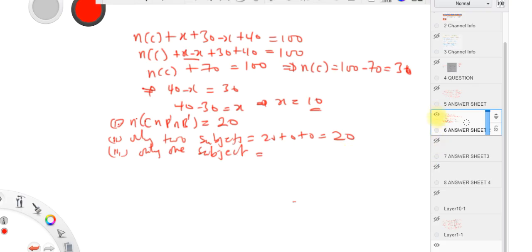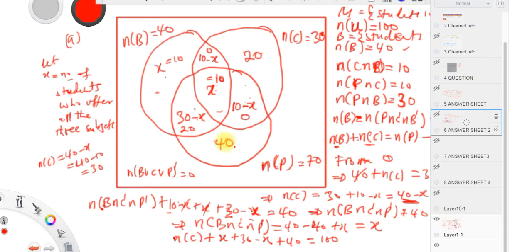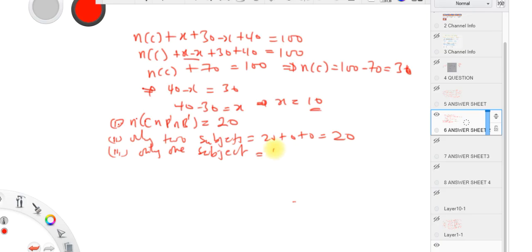That is physics only, which is 40, plus chemistry only, 20, plus biology only, 10. So 40 plus 20 plus 10, only 1 subject. What do we get? We get 70, guys.